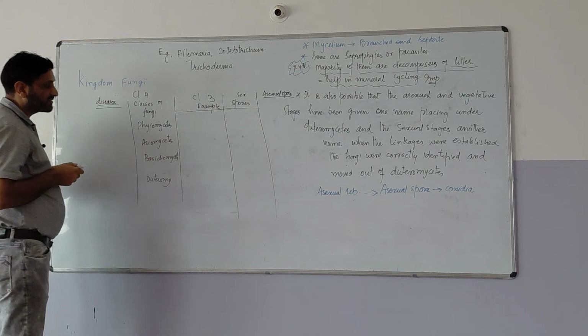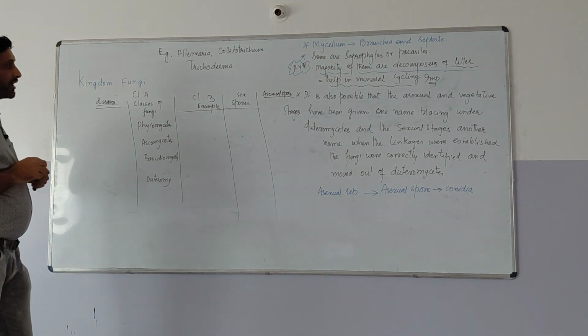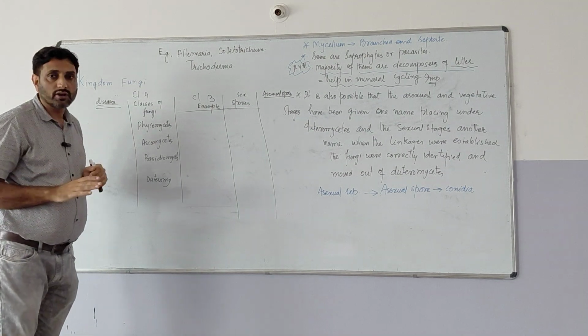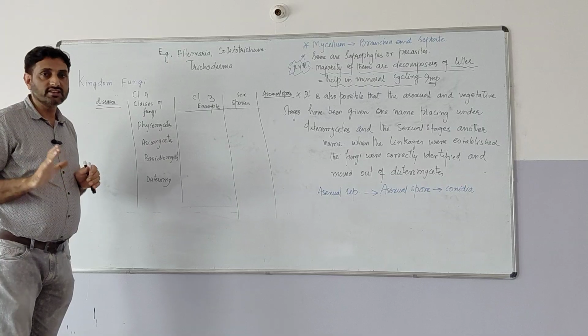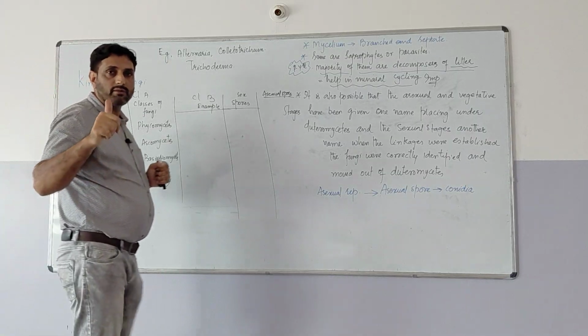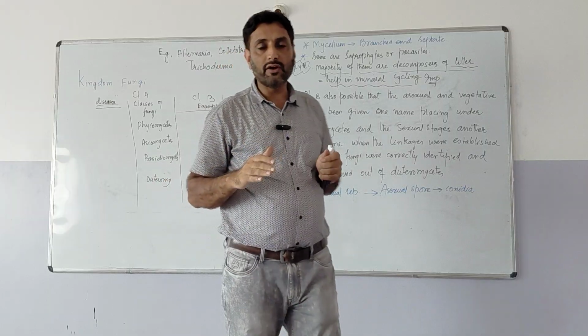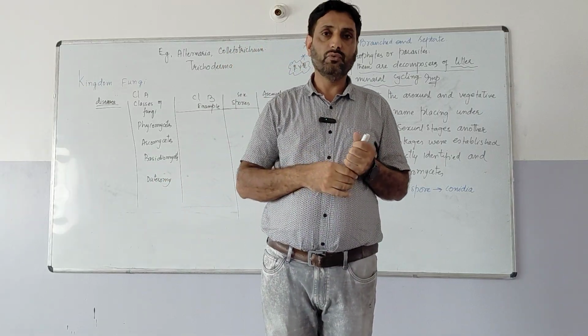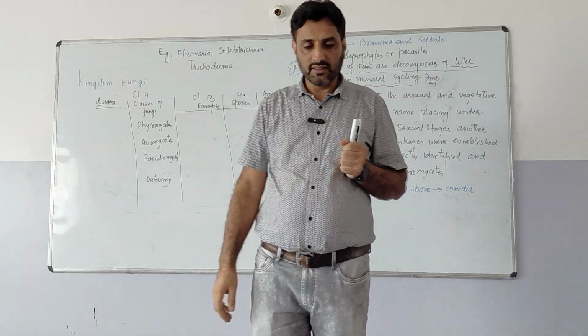You just complete this table. If you are able to complete this table, your fungi study is complete. That means you have learned it properly. Thank you very much. This is the exam portion we have completed for this week. So just prepare it. Thank you very much.